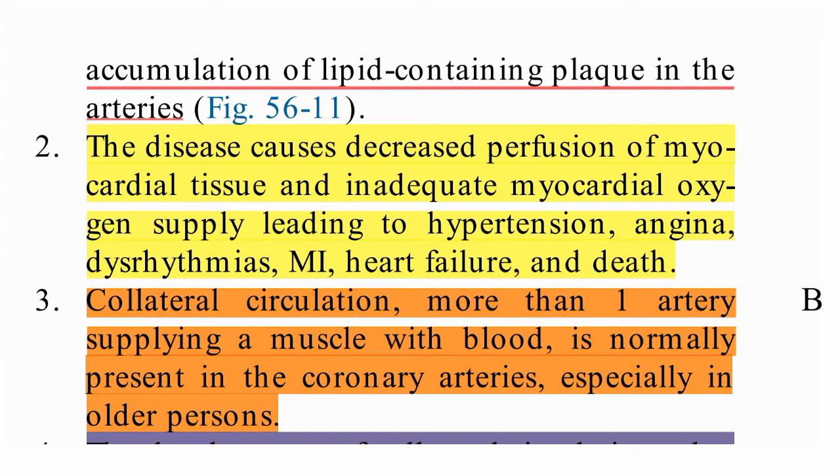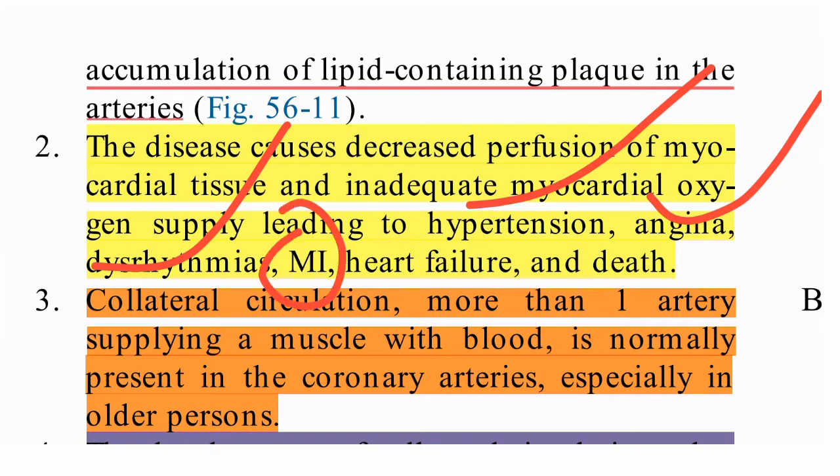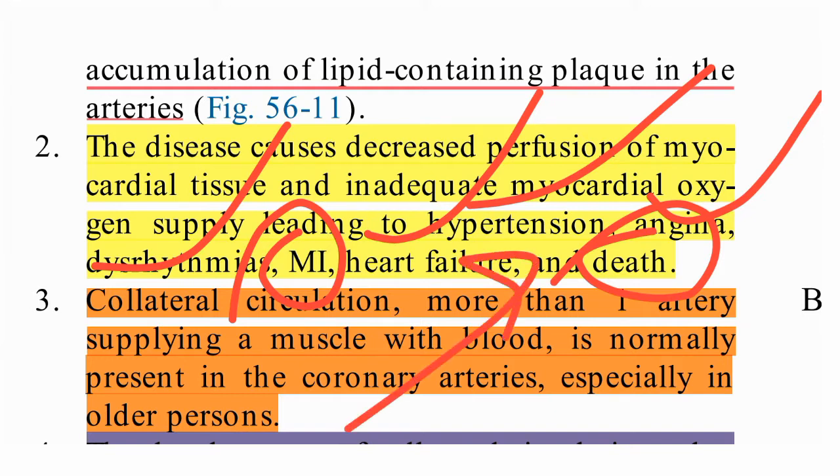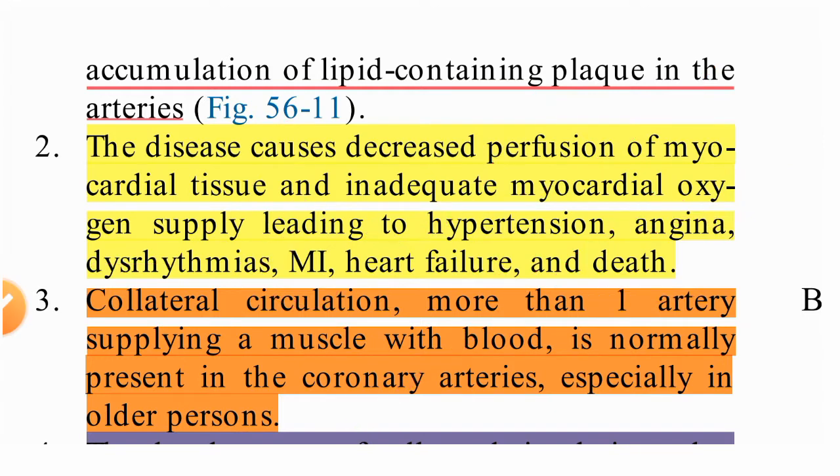So what will it cause? It may cause hypertension, angina, dysrhythmia, myocardial infarction, then heart failure and death also, because inadequate tissue perfusion will be there. So ischemia will be there, and if ischemia is there, heart pain will be there, that means angina will occur.